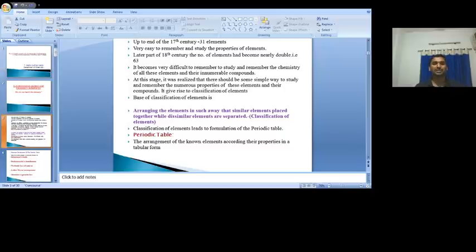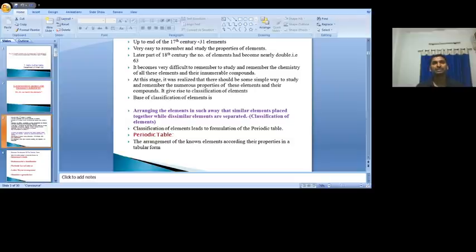In this situation, the scientists started to think about a simple way to study and remember the numerous properties of the elements and their compounds. So that gives rise to the concept of classification of elements. How do they classify the elements? What is the basis for the classification?